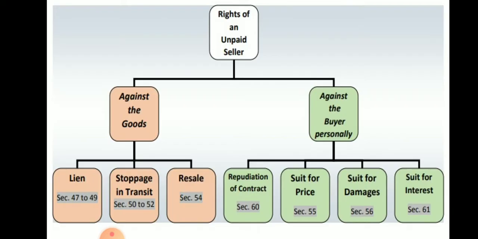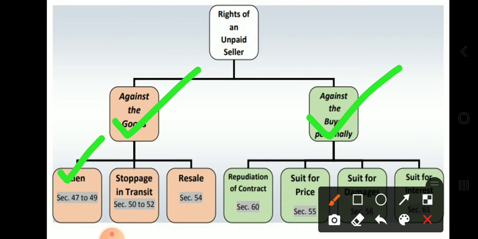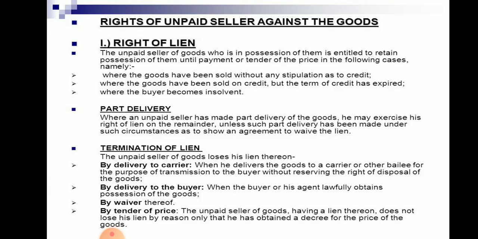Next, we are discussing the rights of an unpaid seller. Rights are divided into two categories. First is against the goods and second is against the buyer personally. You can see different rights under these two categories with the sections. We will discuss these one by one. First we are discussing rights against the goods. Three rights are available: right of lien, Sections 47 to 49; stoppage in transit, Sections 50 to 52; resale under Section 54.